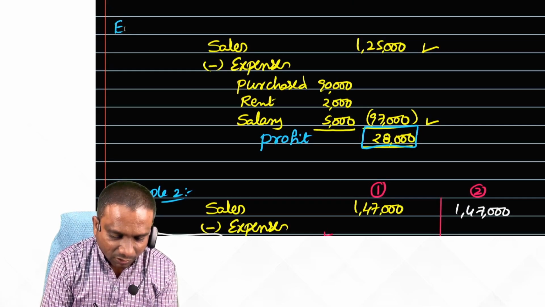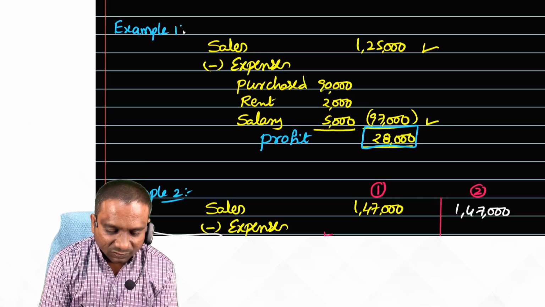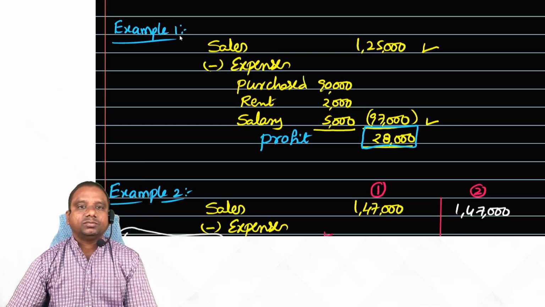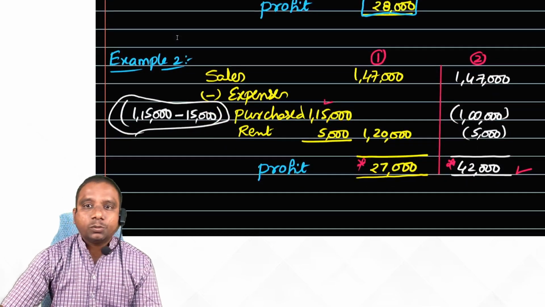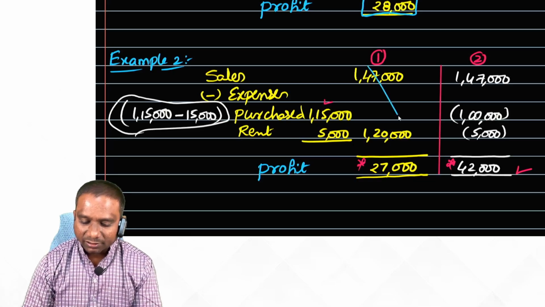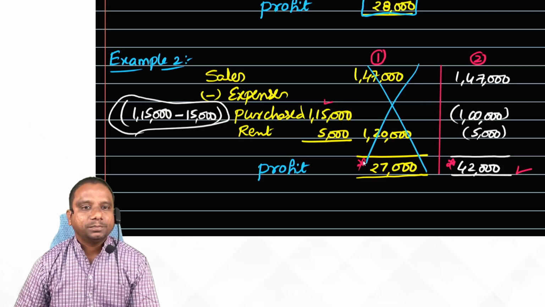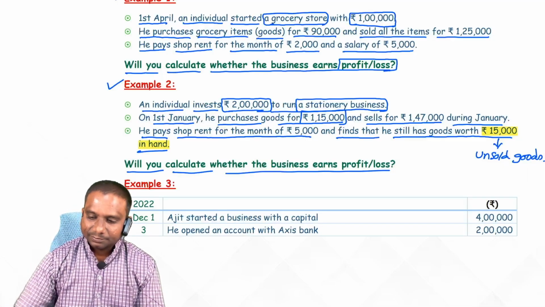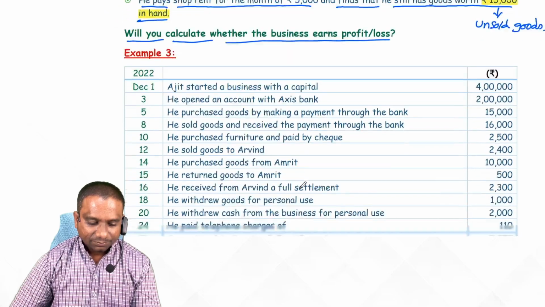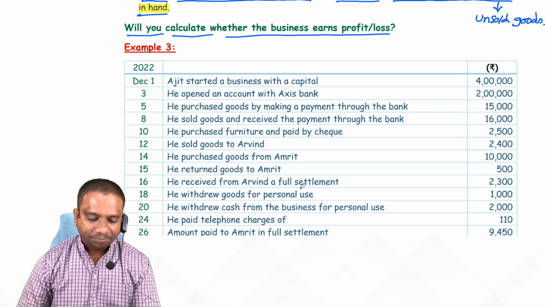Just look at and understand. That's it. Example 1, profit. Example 2, profit. So which profit is correct? Second profit is correct. This profit is wrong. So second profit is correct. Clear? Now look at example 3. Read one by one.